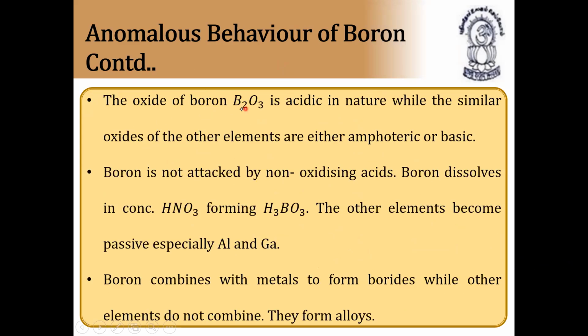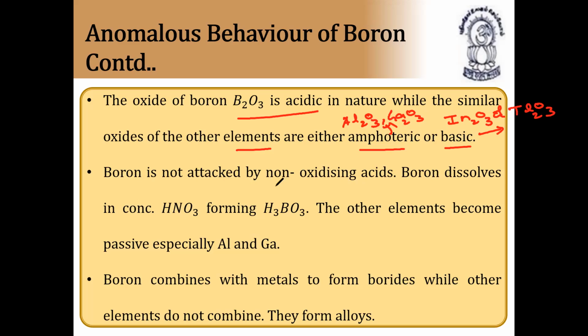The oxide of boron, B2O3, is acidic in nature, as we already know, while similar oxides of other elements are either amphoteric or basic. For example, aluminum oxide and gallium oxide are amphoteric in nature, whereas indium oxide and thallium oxide are basic in nature.